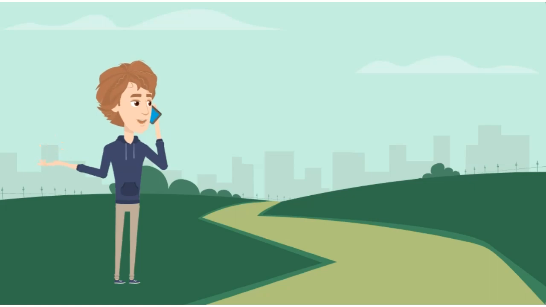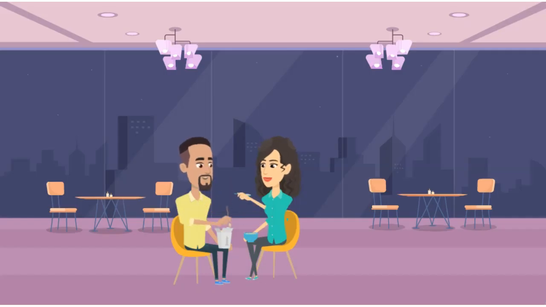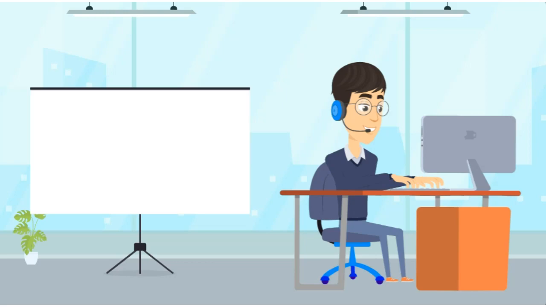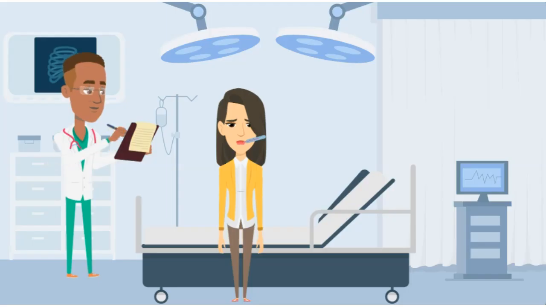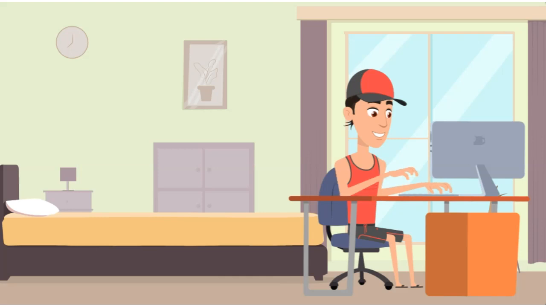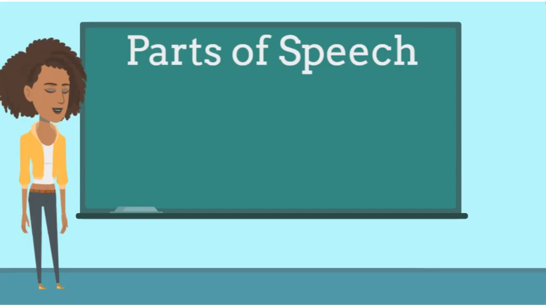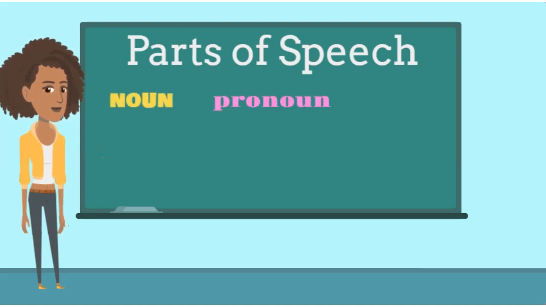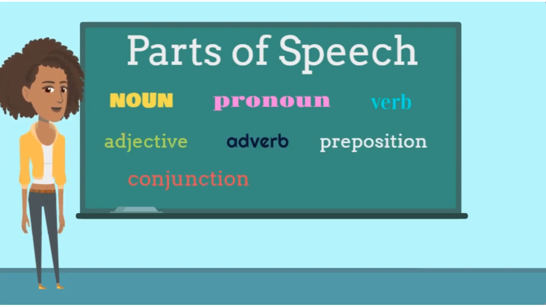Every day, we use thousands of words, whether it's talking on the phone, talking to a friend, talking to customers at work, or doctors speaking to their patients. And if you're anything like my brother, when he's gaming, it's more like a million words. Nonetheless, every single word that we use can be separated into just 8 groups. These groups are called parts of speech. They are nouns, pronouns, verbs, adjectives, adverbs, prepositions, conjunctions, and interjections.